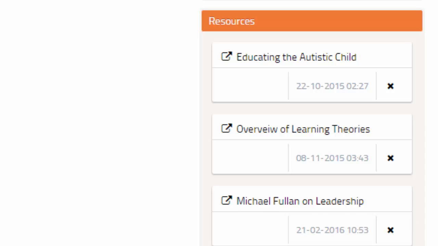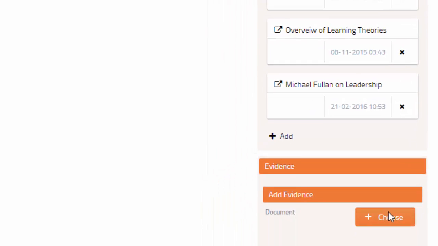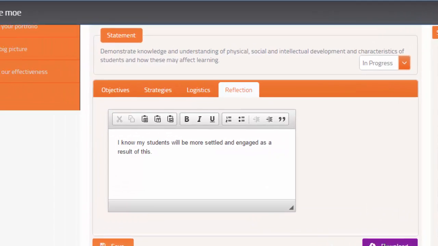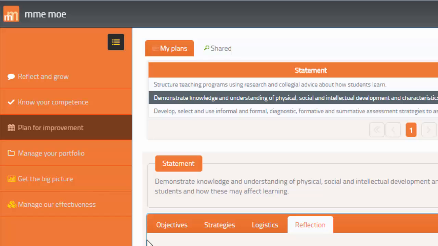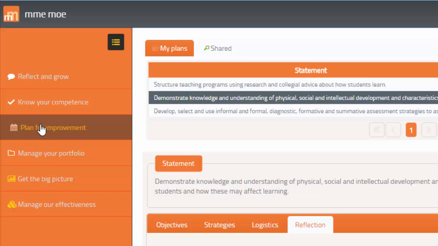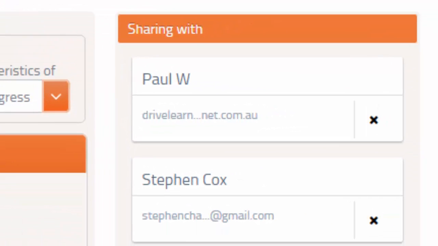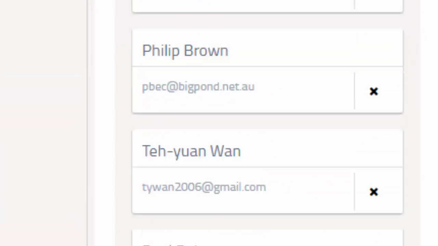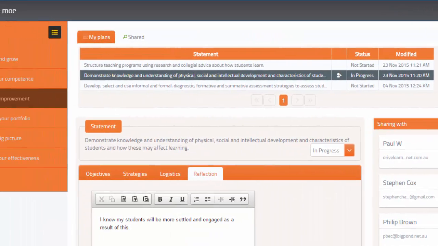I also have a further opportunity to add evidence. There's an ability to download your plan and share it in hard copy. So mme-moe follows the practitioner through reflection, coming to terms with their competence through self-assessment, and planning for improvement in specific areas with collegial support and the benefit of resources, which the practitioner can add to and which can be shared across the institution for broader benefit.